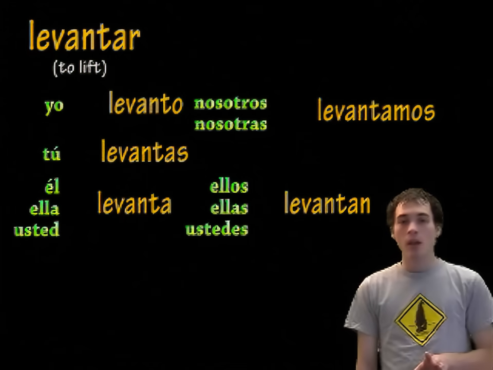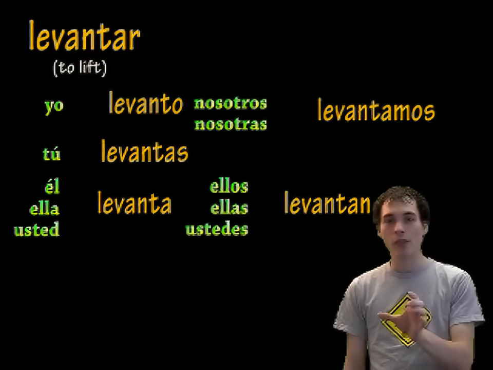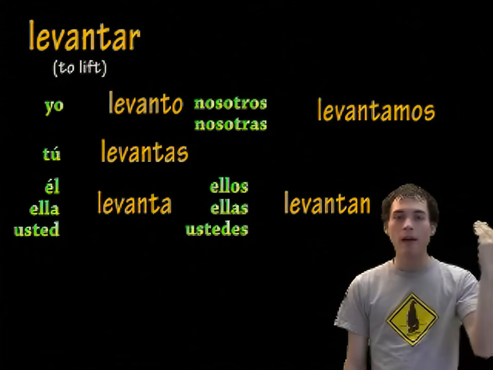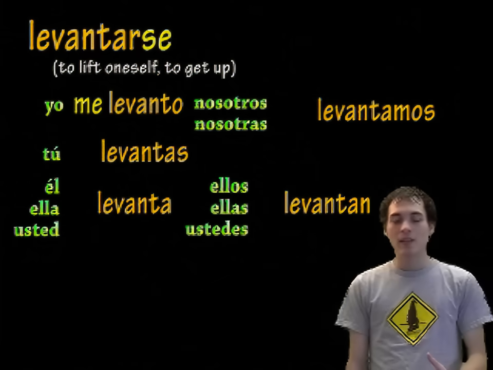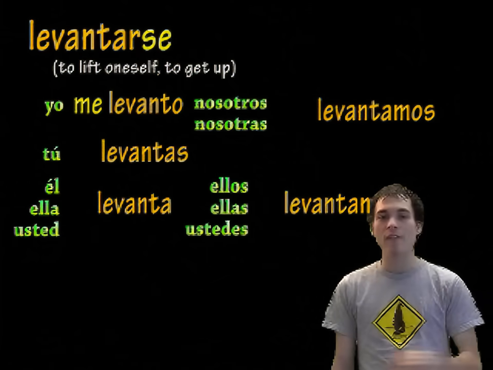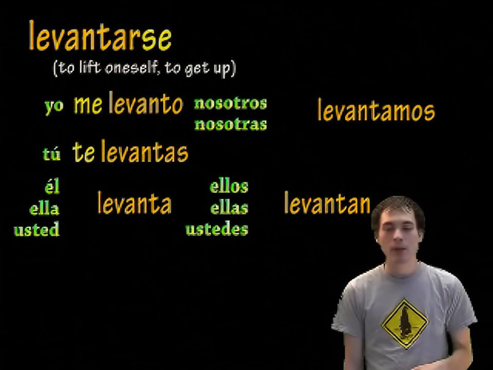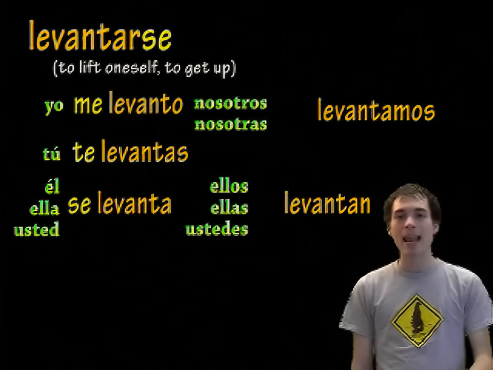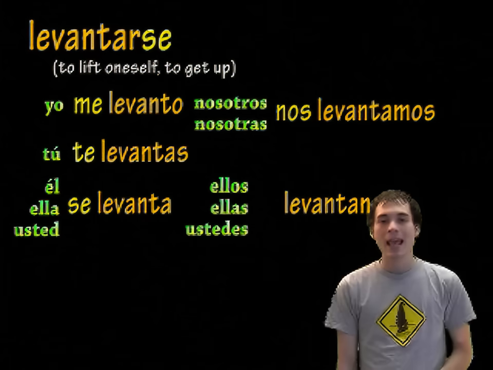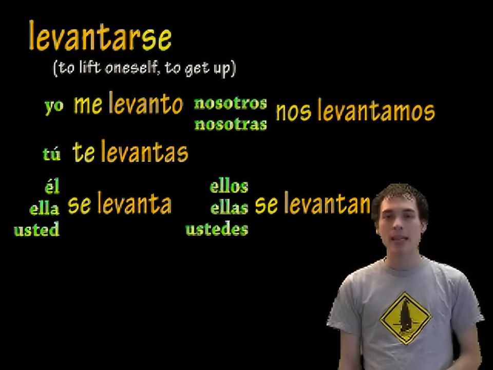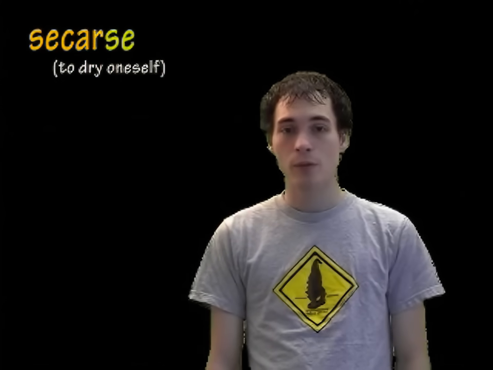Now that I've changed the verb, the se has to be the same form for each thing. So if it's the yo form, yo levanto, when it's reflexive, I'll always have a me. Okay? In the tú form, levantas, if the verb is in the tú form, I'll always have a te. Te levantas, you lift up yourself, or you get yourself up. Él se levanta, ella se levanta, usted se levanta, nosotros nos levantamos, ellos se levantan, ellas se levantan, ustedes se levantan.